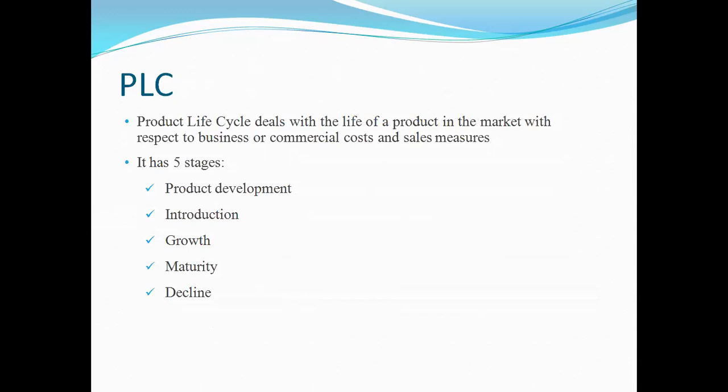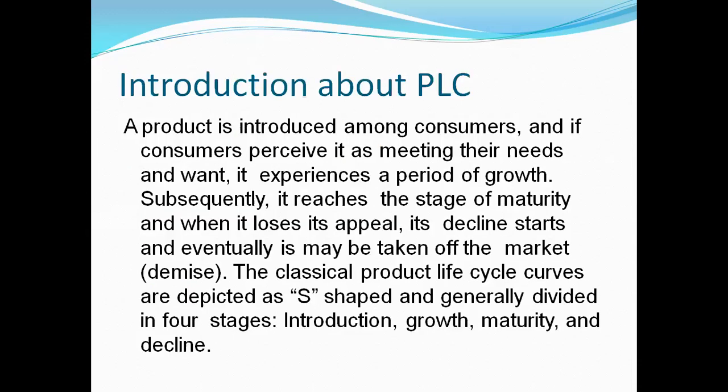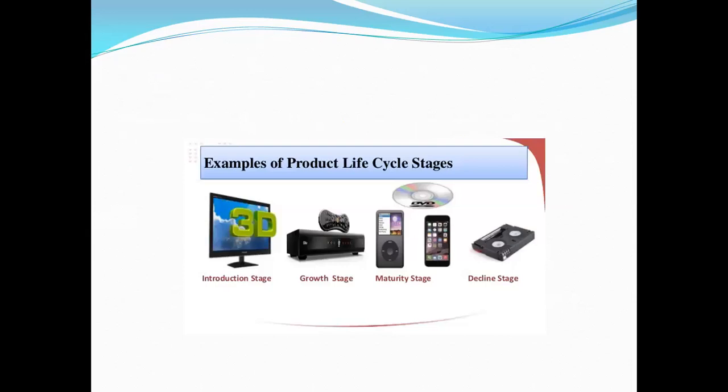So we have five stages basically. Product development. First of all, we develop a product in the market. Earlier, there was only Dant Manjan, there was no toothpaste. But when Pepsodent or Close-Up or any other company, Colgate, introduced a product, they developed a product like a paste. So that comes under product development. Then we have the introduction stage, then growth, maturity, and last is decline. We will discuss all the stages one by one.